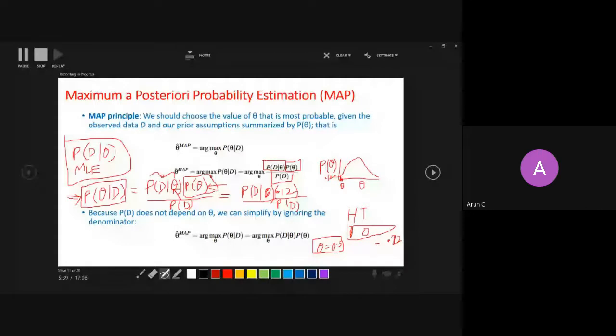What if my theta is 0.6? Then what is the probability of the data set? If my theta is 0.6, what is the probability of the data set? Anybody? Right, it is 0.24, because getting heads is 0.6, getting tail is then 0.4, and 0.6 times 0.4 is 0.24. So you get it now.